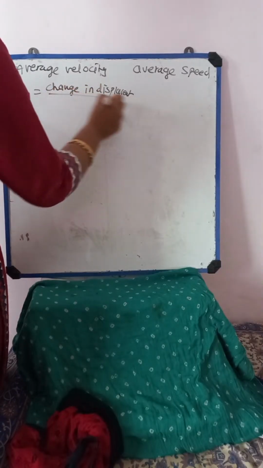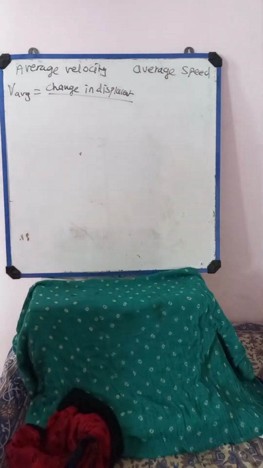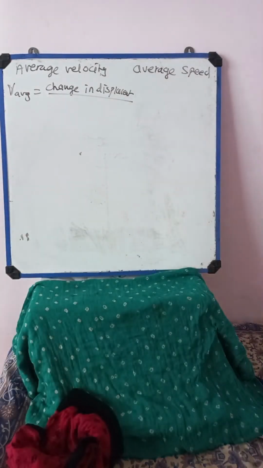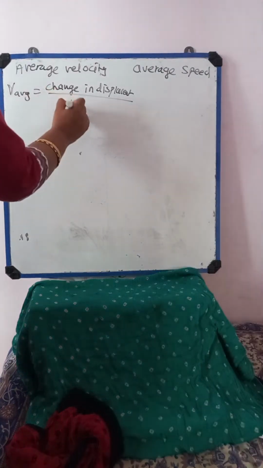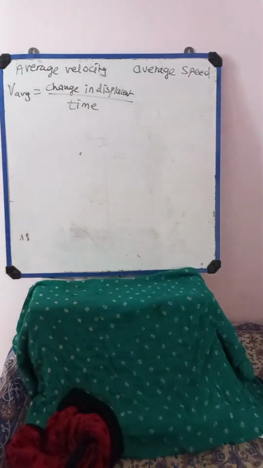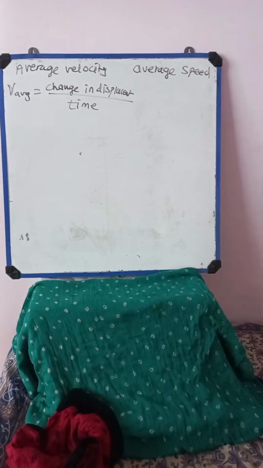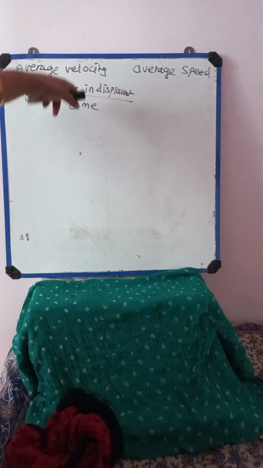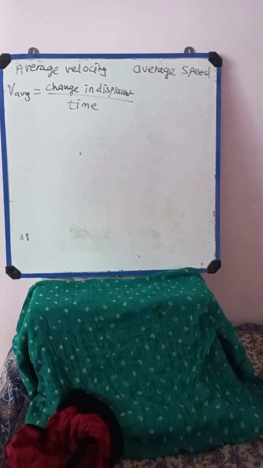because velocity is nothing but displacement. So here average velocity is the change in position or change in displacement divided by the time interval, or we can say divided by time. Why change in displacement? Because velocity is continuously changing, or the object is changing its position again and again. So V average is the change in displacement divided by time.